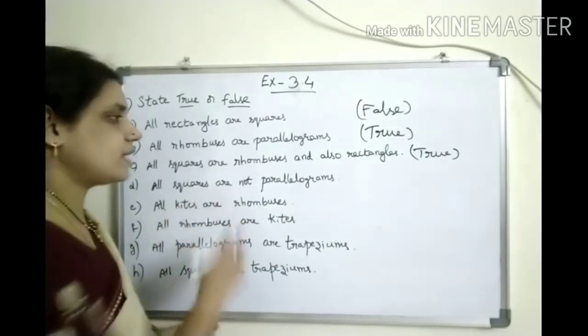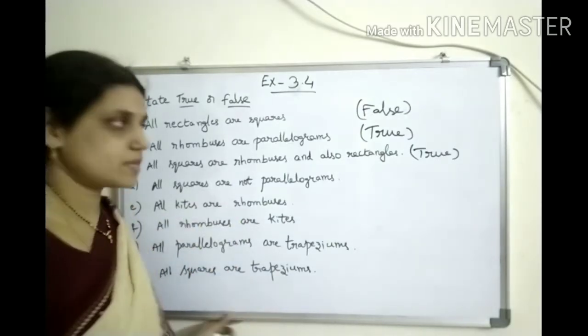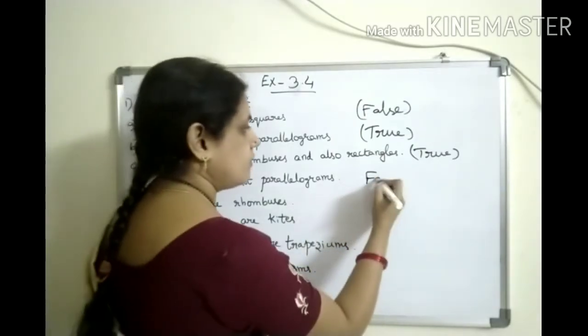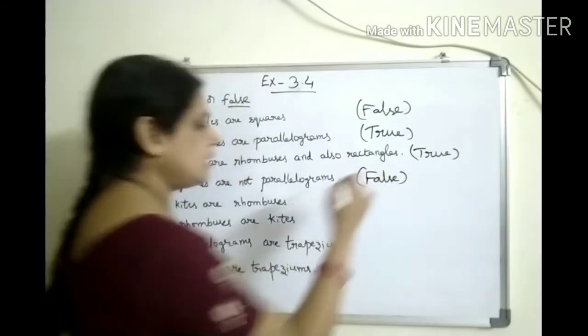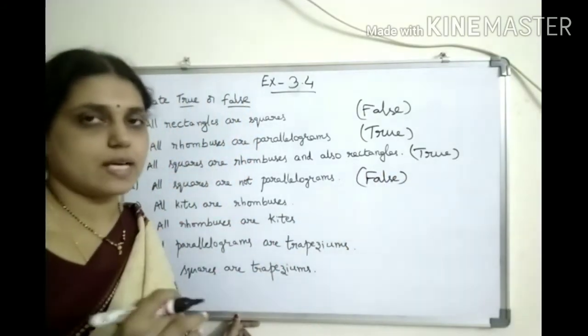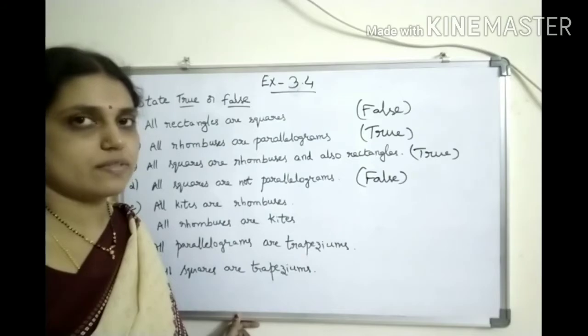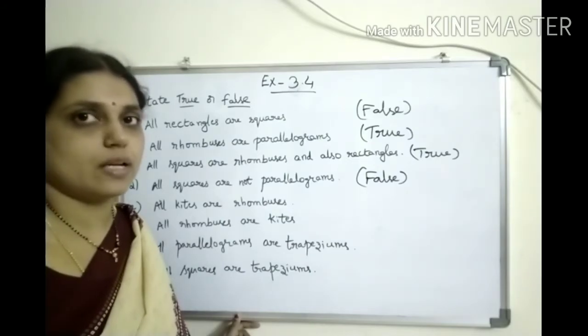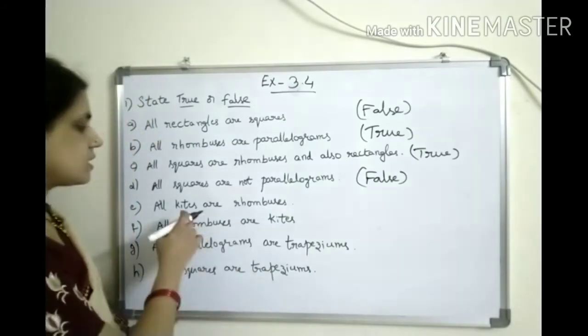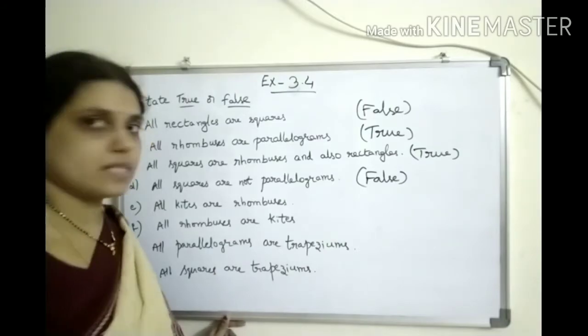Next one, all squares are not parallelograms. That is false. How it is? Definitely in any square the opposite sides are parallel. That's why every square is a parallelogram. Okay. Next, all kites are rhombuses.